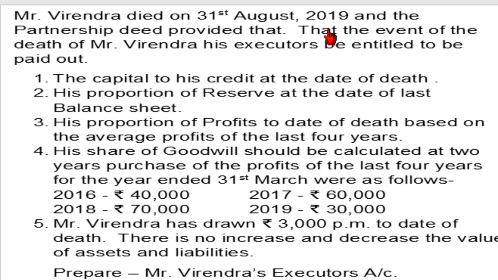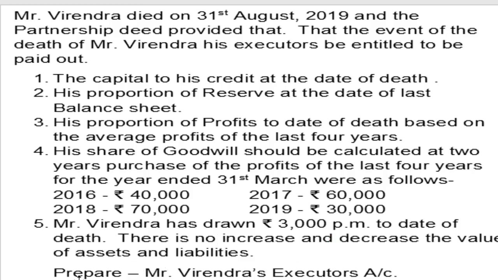Virendra is the deceased partner, and the partnership deed provided that in the event of death of Mr. Virendra, his executors be entitled to be paid out. Means as per deed, the amount payable to executor. In this example, what it asks first: adjustment number 1, the capital to his credit; second adjustment, his proportion of reserve; third, his proportion of profit to date of death; fourth, goodwill adjustment, share of goodwill; and Mr. Virendra has drawn, means drawings.